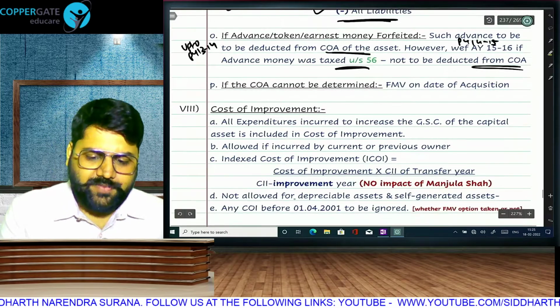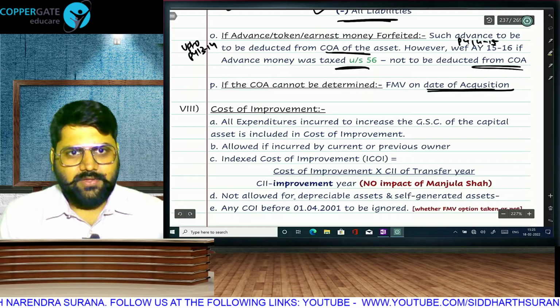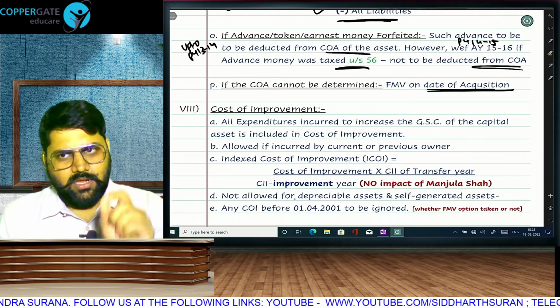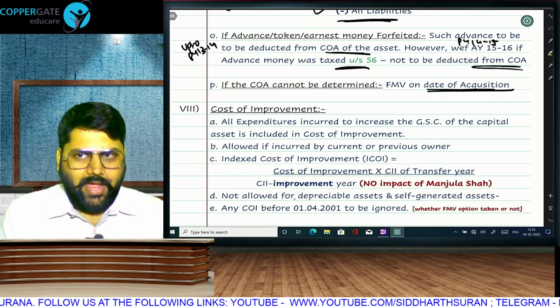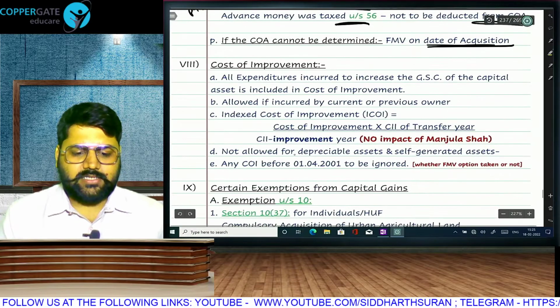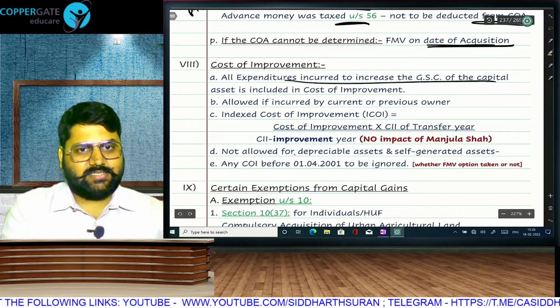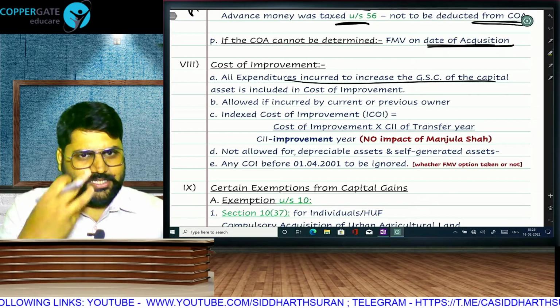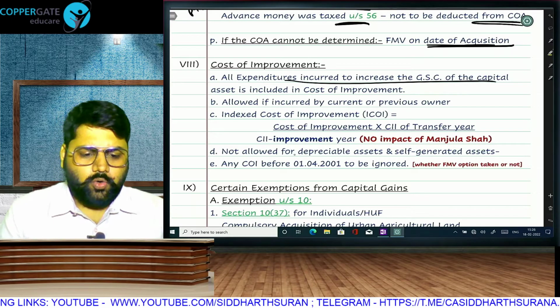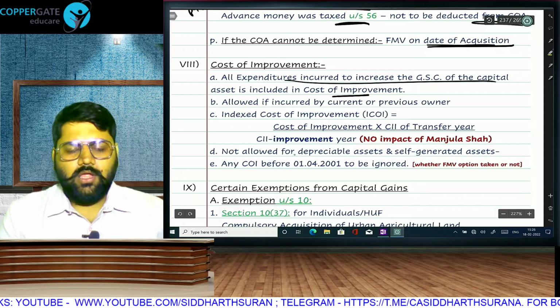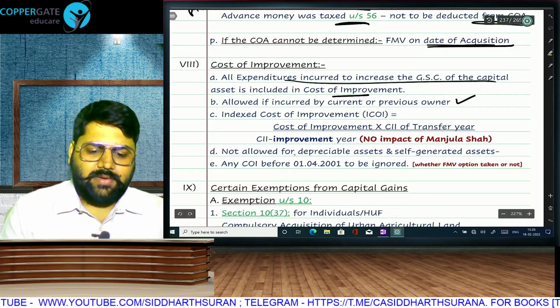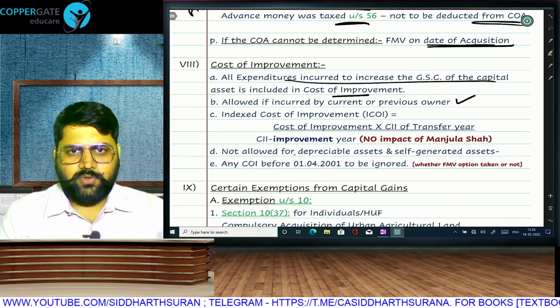And if cost cannot be determined, so just like selling price, we take FMV on the date of transfer, here we will take FMV on the date of acquisition. After CAUA, we will get deduction of cost of improvement. Any expense that you incur to increase the value of your asset, like addition of a floor or addition of a room, will be allowed as a deduction by calling it cost of improvement, whether it was incurred by current owner or previous owner, both cases it will be allowed.